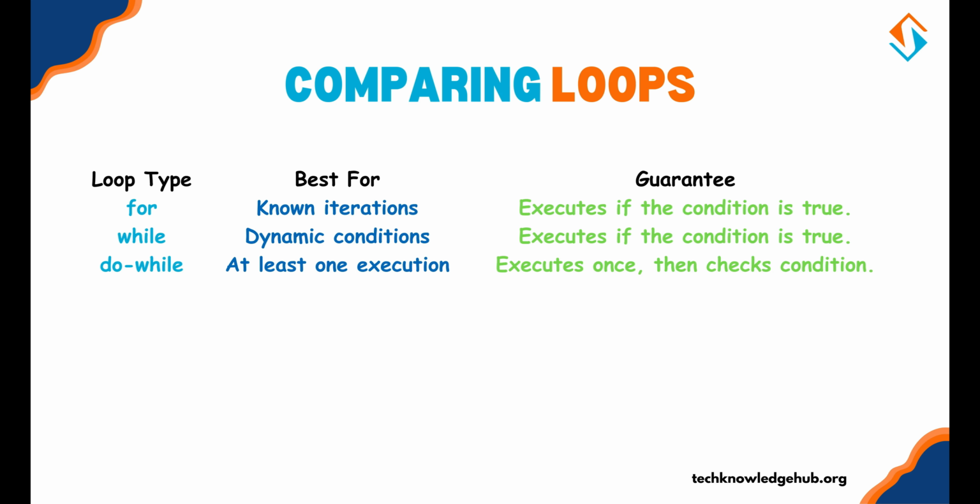Comparing loops. Let's quickly compare the three types of loops. For loop, best for known iterations. While loop, ideal when the condition is evaluated dynamically. Do-while loop ensures the block executes at least once. Choose the loop that best fits your problem.